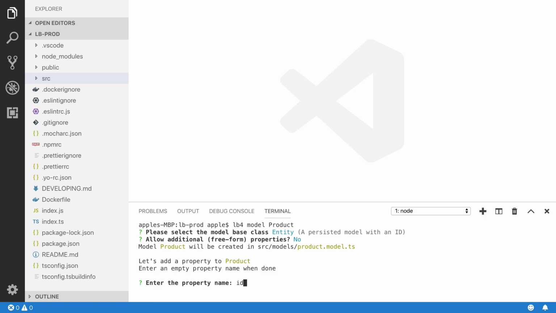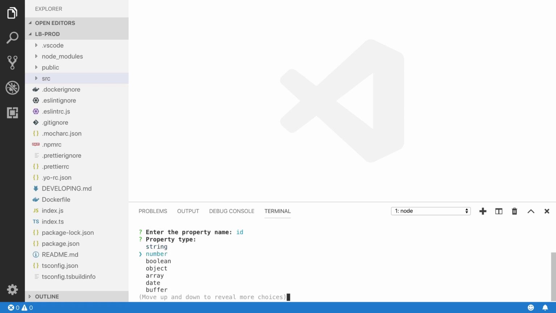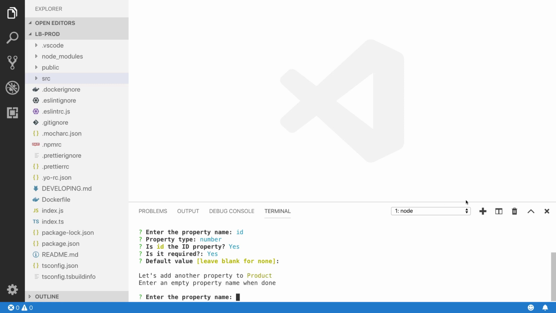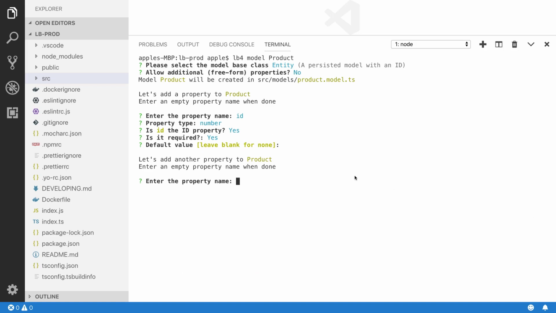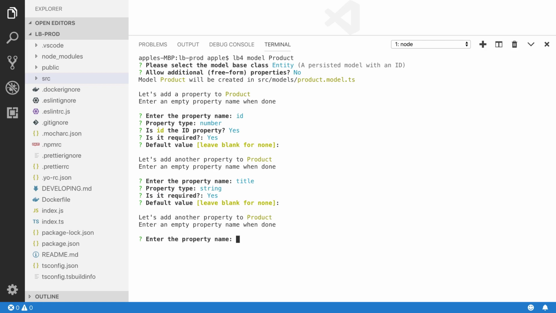The first property, I would like to have the ID. The type of the ID is number. Yes. Is ID the ID property? Yes. Is it required? Yes. I'm gonna press enter. I don't have any default value. Now it's time to add another property. Title of the product. The type is string. Yes, it is required. I don't have any default value. I'm gonna press enter.